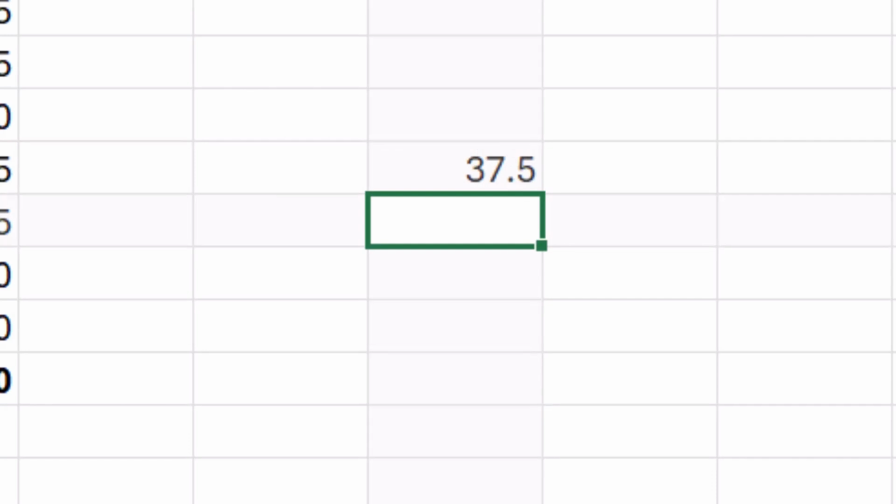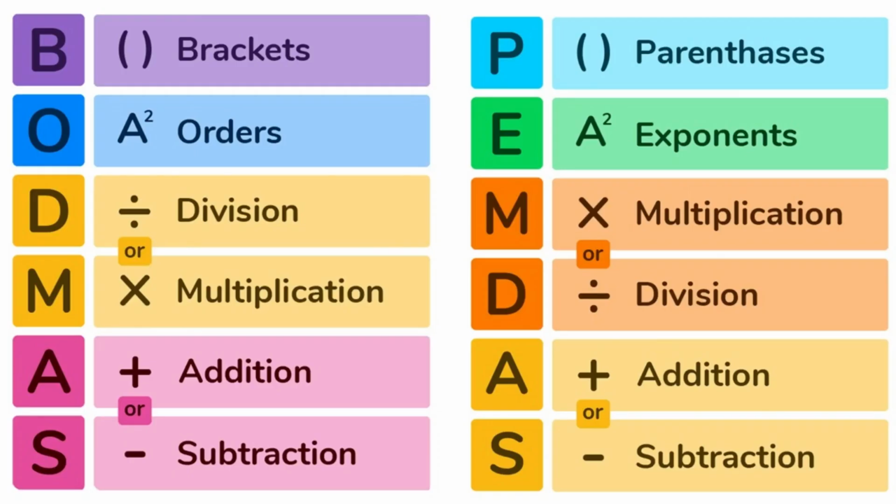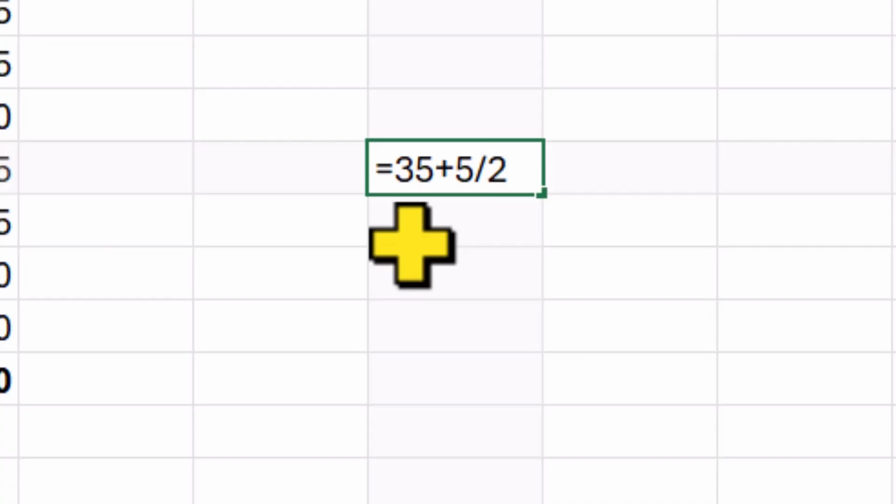Why? This happens because of something called the order of operations. Excel follows the same math rules you learned at school. This rule is often called BODMAS or PEMDAS, depending on the country. The order is brackets, orders like powers or square roots, division, multiplication, addition, subtraction. Excel always follows this order.